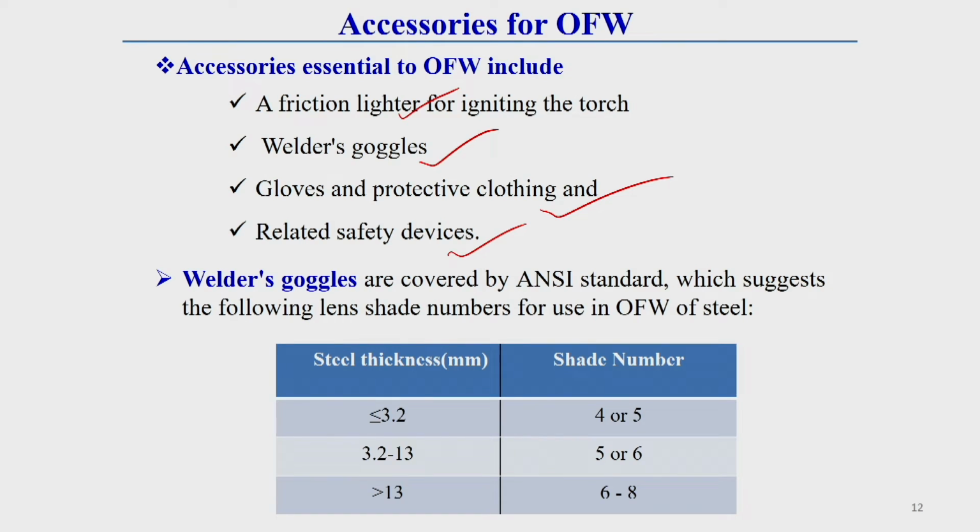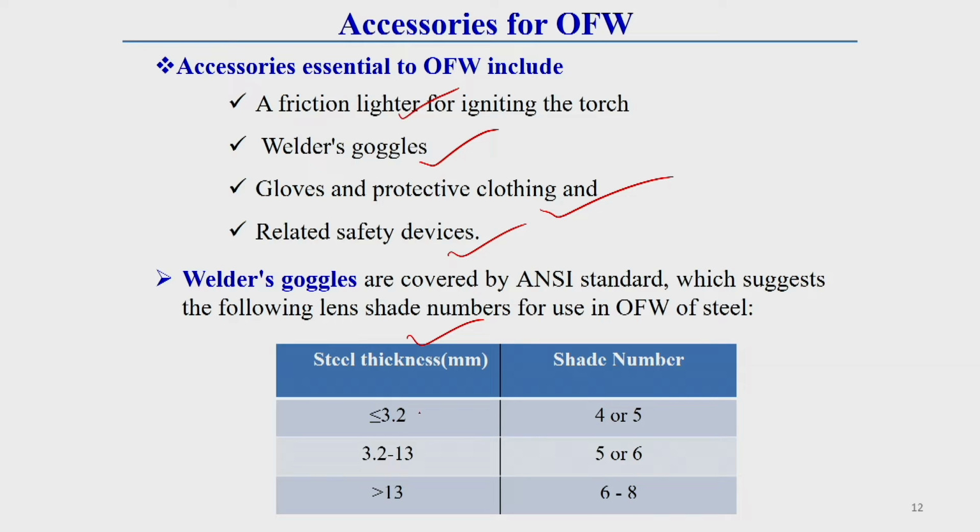I am giving you a little bit of an idea about this. Here you see, the ANSI standard gives goggle lens shades for different thicknesses. For higher thickness, a higher shade number is generally used in this ANSI standard. This table represents the shade number for different plate thicknesses.